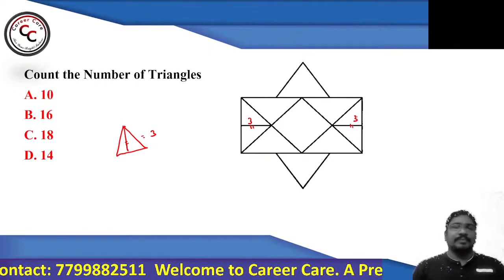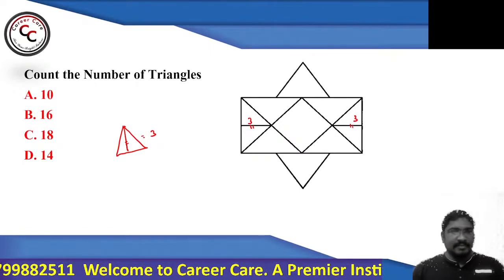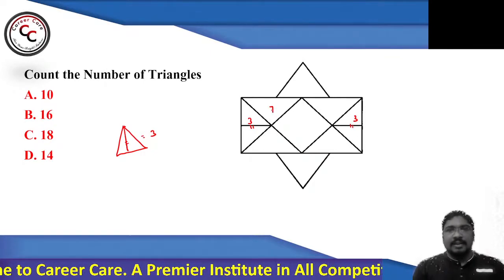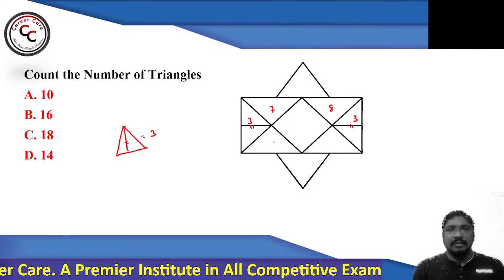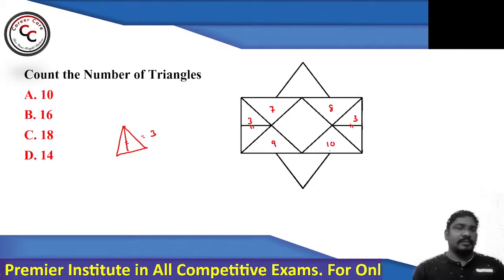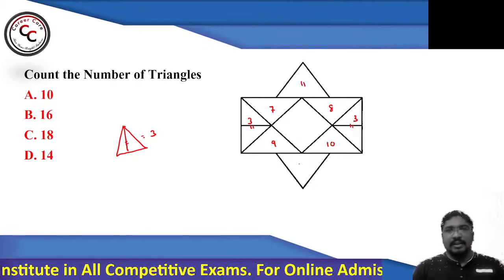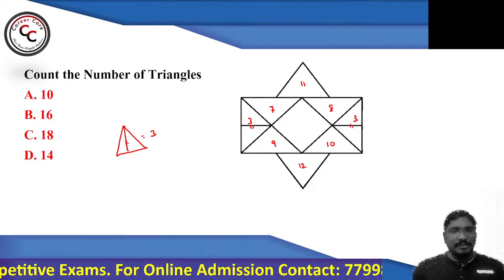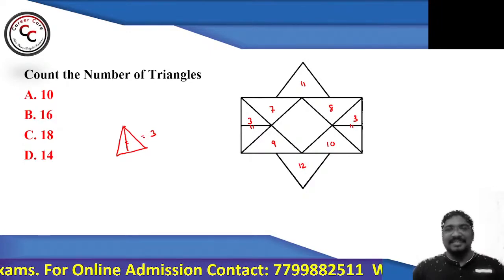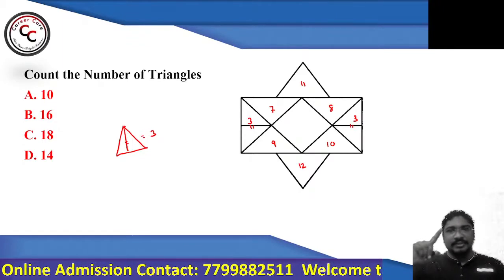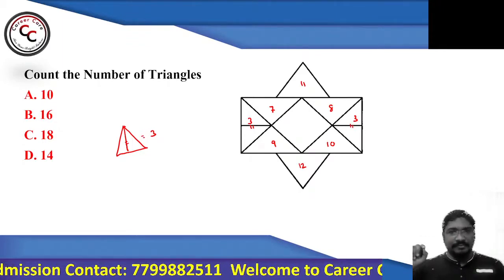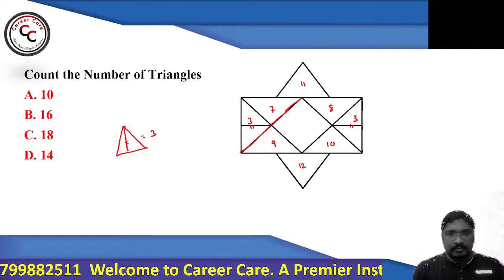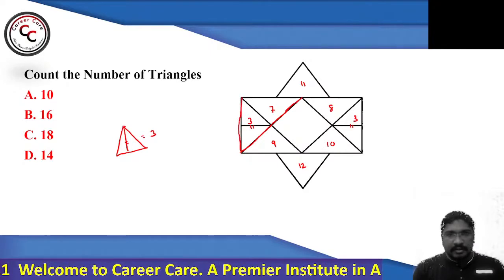Here you can find 3. So 3 plus 3, how much? 6. So I think 6 are okay. Then 7, 8, 9, 10, 11, and 12. Janaki is saying D, Sona is saying C. Shivaprasad is also saying 14. Let's see. So 7, 8, 9, 10, 11, and 12. Now check once. This triangle we have not added.